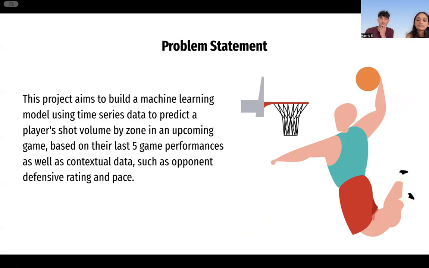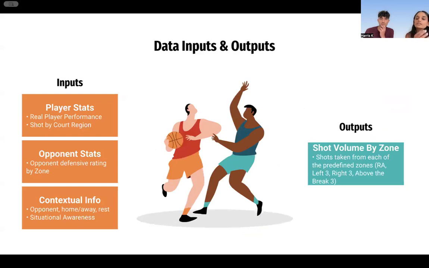So here's what our data inputs and outputs look like. For inputs, we started with player stats, so that's real player performance and shots by court region, opponent stats, so the opponent defensive rating by zone, and then contextual information such as home or away, rest, and situational awareness in the game performance. And then our outputs are shot volume by zone, so the shots taken from each of the predefined zones. For example, left three, right three, above the break.